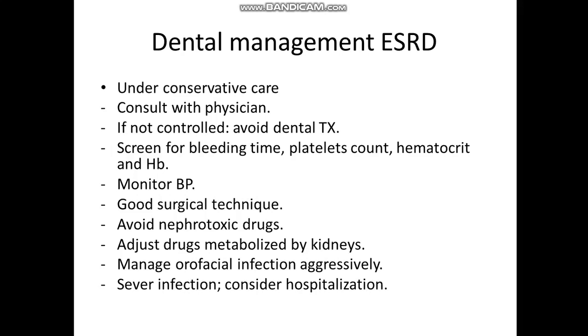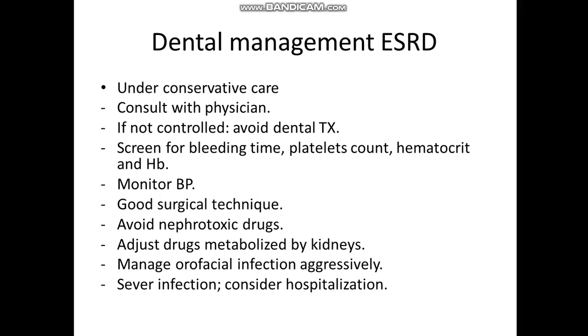Now, if we want to perform certain surgical operations, for example, the simplest one, tooth extraction, in this case any patient with end-stage renal disease should be checked, or blood screening should be done. That means we have to check bleeding time, platelet count, hematocrit, and hemoglobin. Because as I mentioned before, the patient may suffer from bleeding tendencies, or the patient may be anemic.